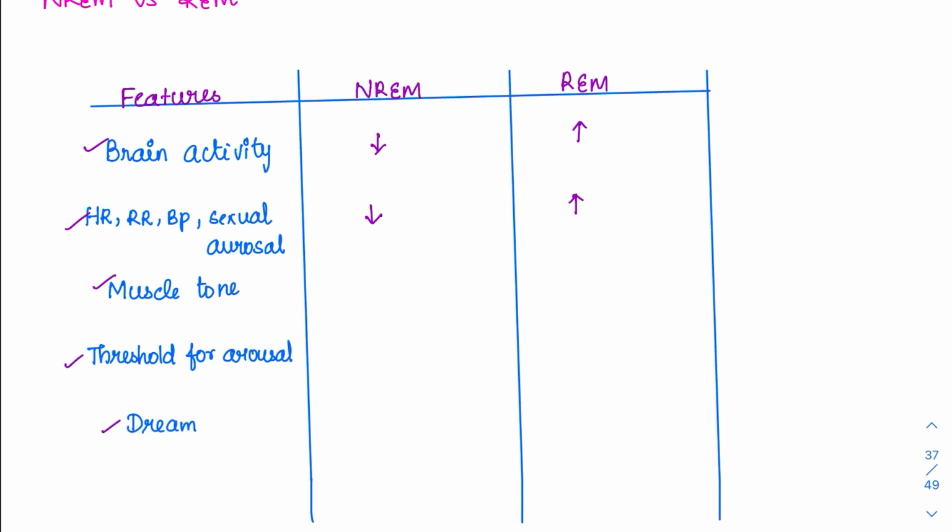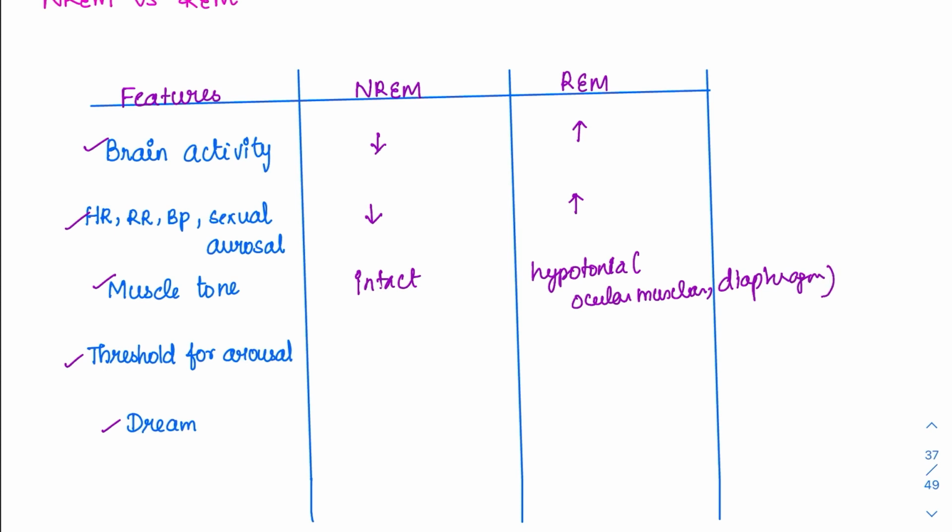Coming to the muscle tone, it is intact in case of a non-REM. In case of a REM, even though we see the eye movement, the muscle tone is lost. It is causing hypotonia or atonia of muscles, except in two muscles. One is the ocular muscles. Another group of muscle which we don't want hypotonia or atonia. What is that group which is essential for survival? It is nothing but our diaphragm. If the diaphragm is going for hypotonia or atonia, then the person will die, which we don't want.